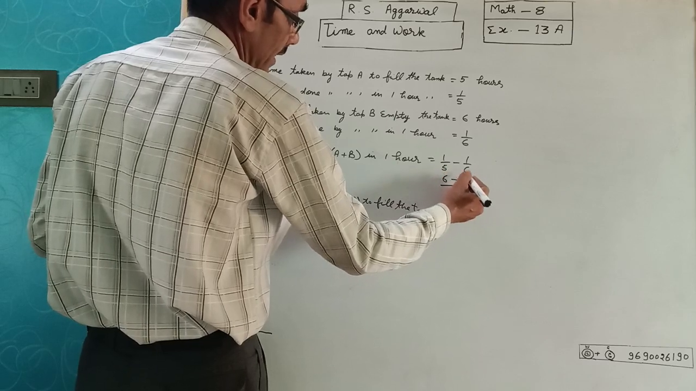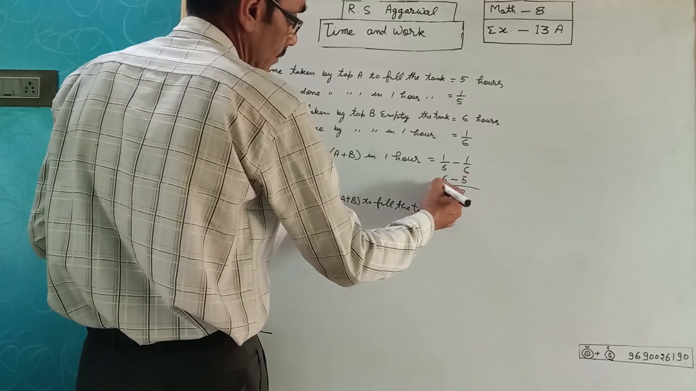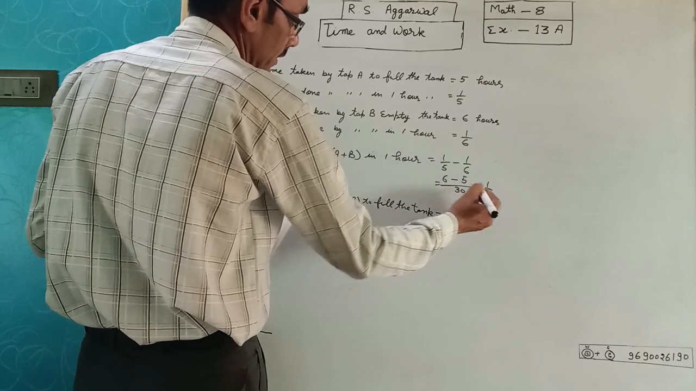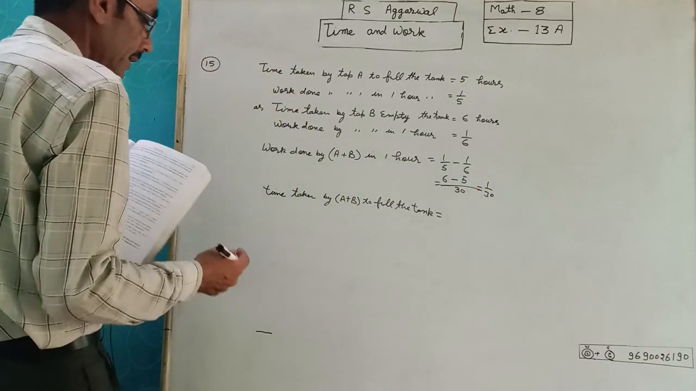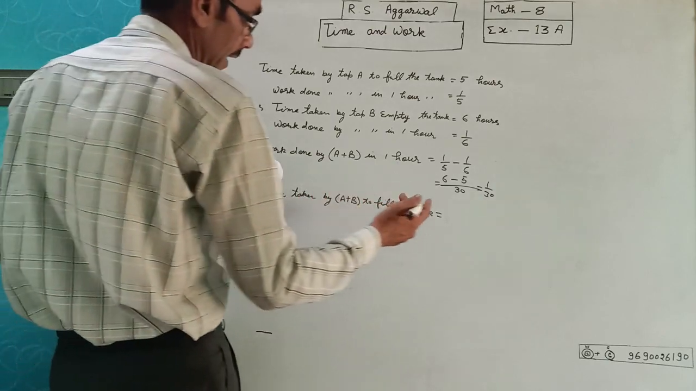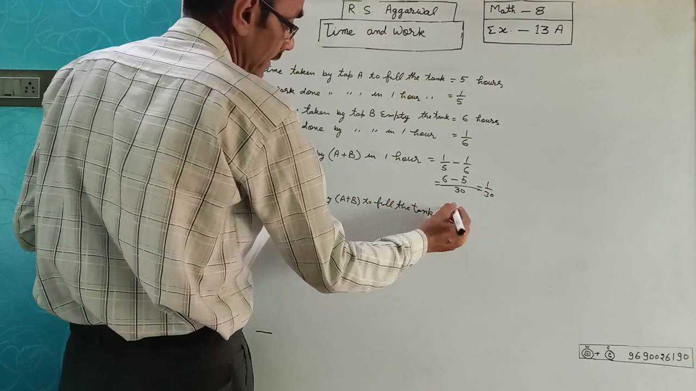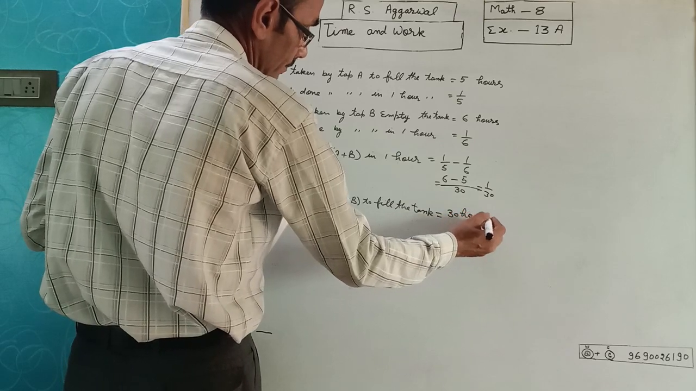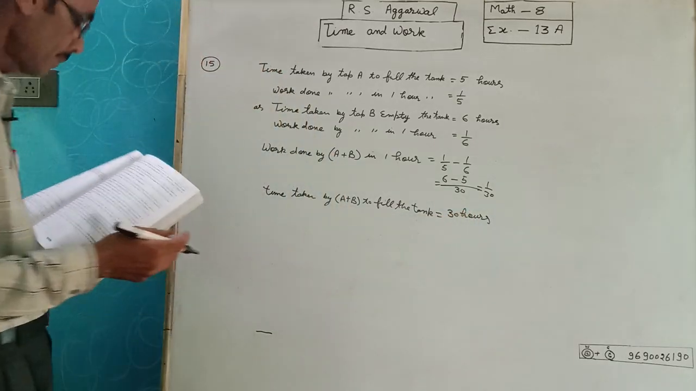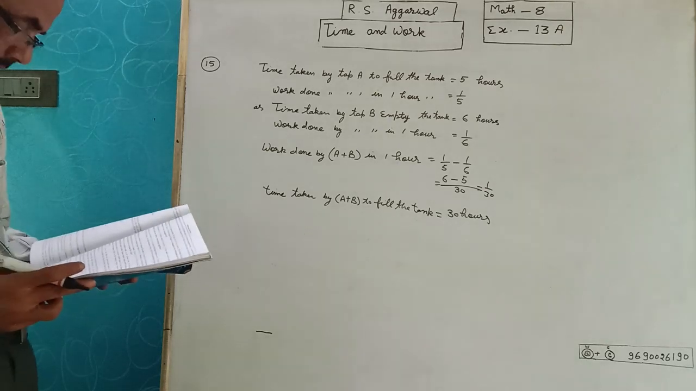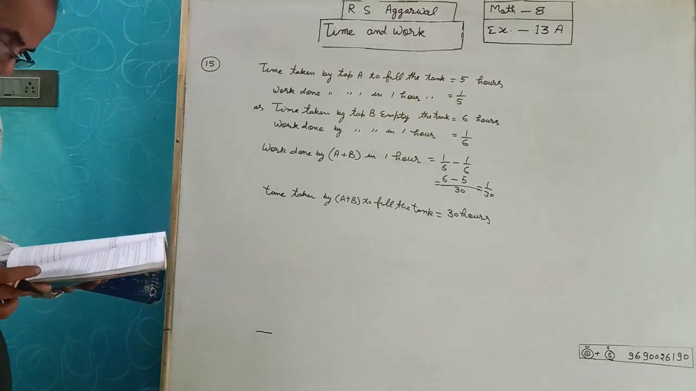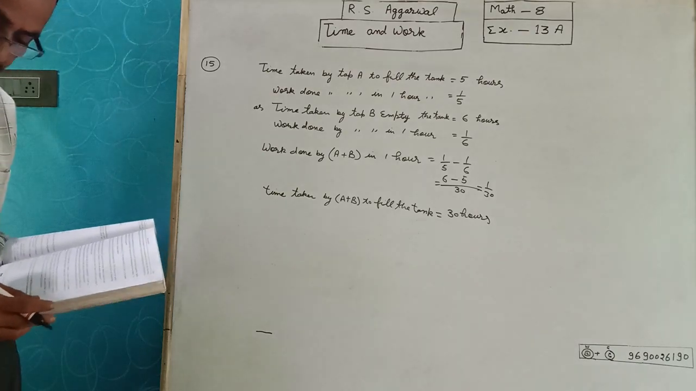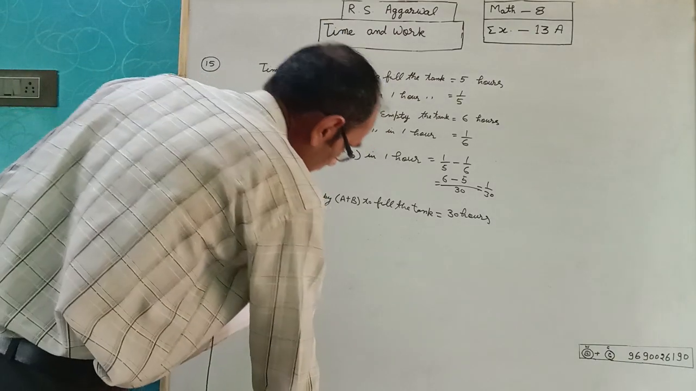Divide by 5 and 6. 5 1s are 5, 1/30. Time taken by A and B in 30 hours. Question number 15 is complete. Question second. Question is 16.